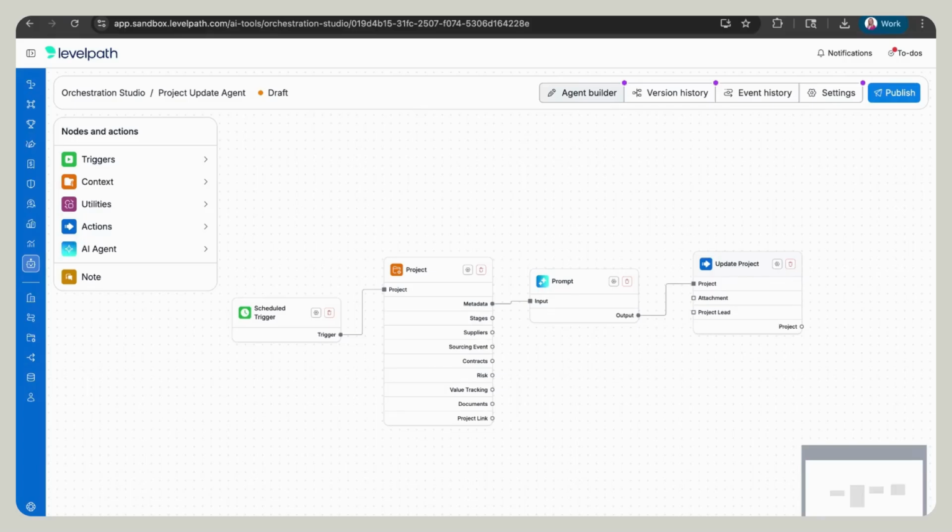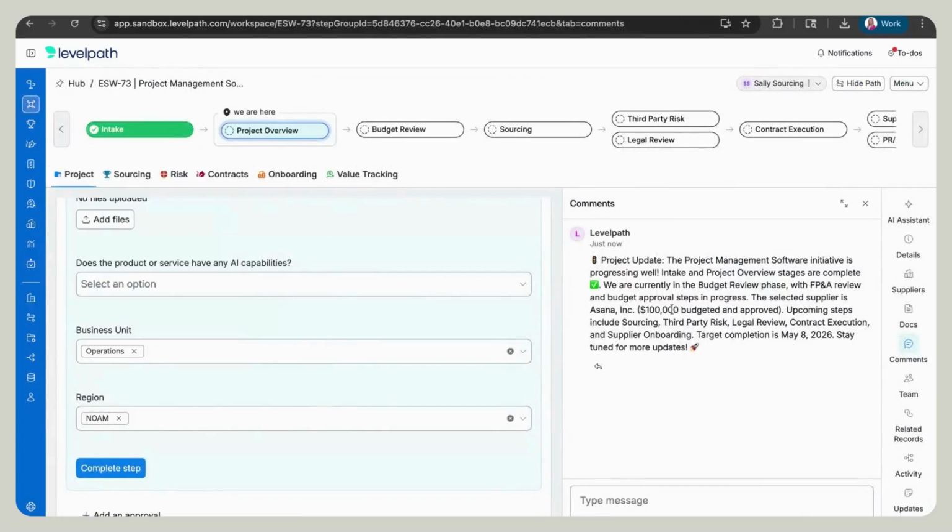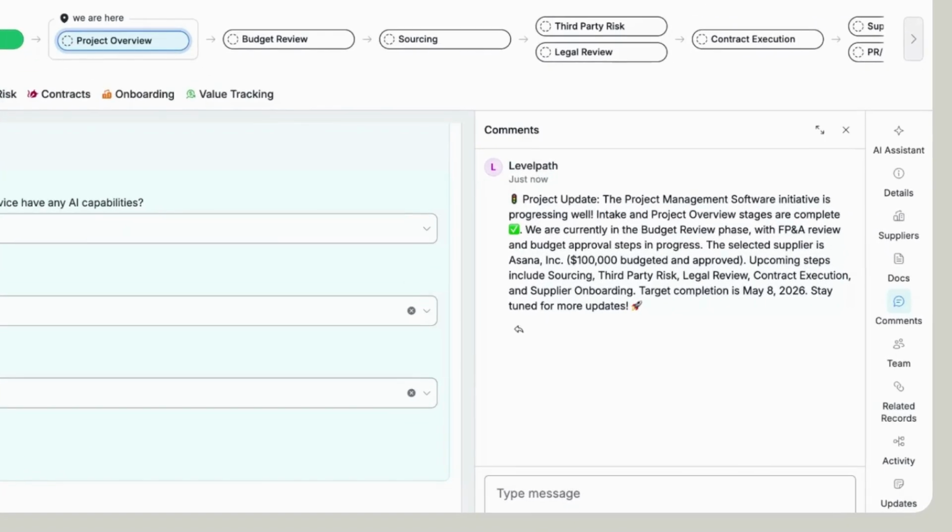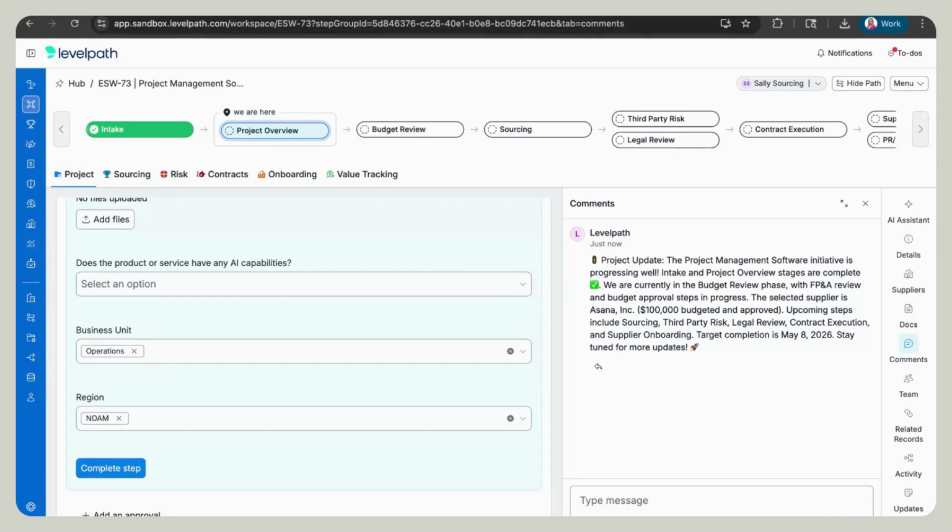All right, Stan, I think it's time to run our agent. You ready? Let's do it. All right, let's look at that output. As we navigate over to this project, we're going to see our agent wrote that project update on my behalf, without you doing any work, and posted it in the comments area. As you can see, it's in the comments. It used those emojis like we asked it to, and it gathered that information from the project and posted it all by itself.